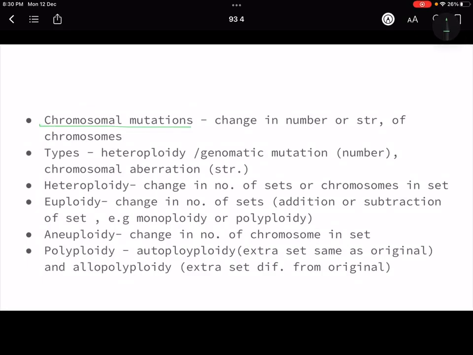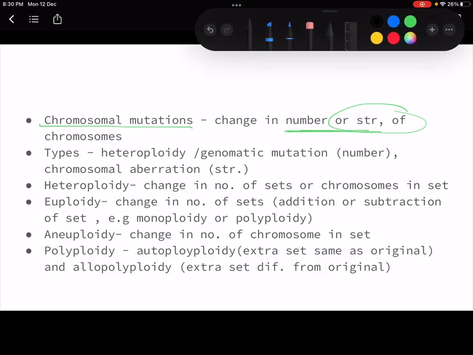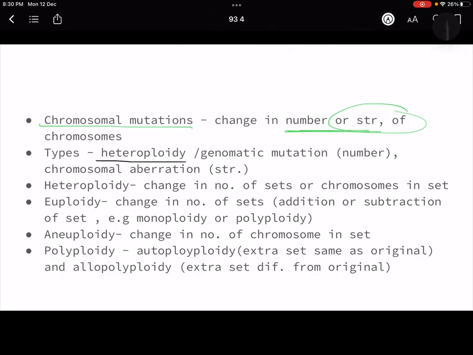So what is a chromosomal mutation? That is either a change in the structure of the chromosome or the number of chromosomes. Number or structure may change. Okay, let me change the color of the pen. So in this we have types. We have heteroploidy or genomic mutation, which is basically, as we said, a change in the number.